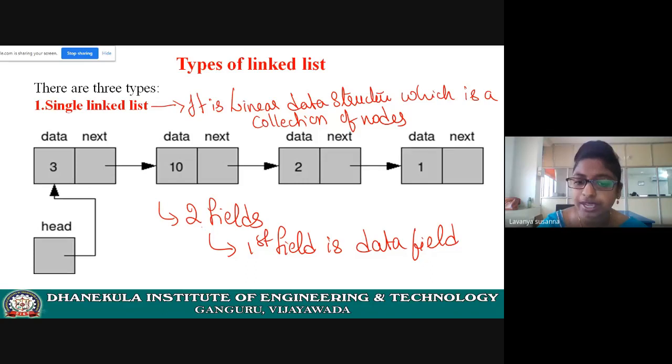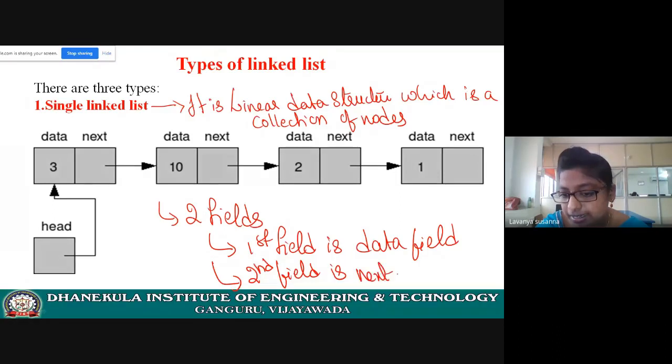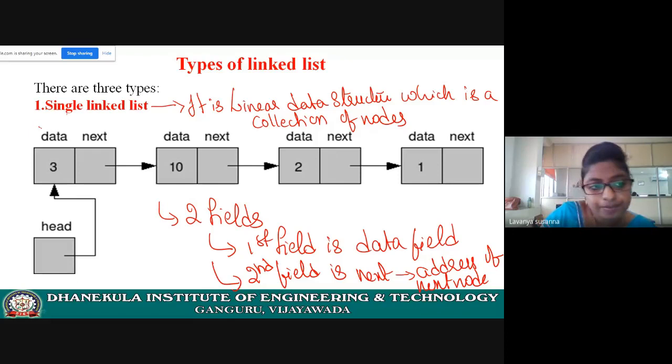The second field is next, which is a pointer which contains the address of the next node.